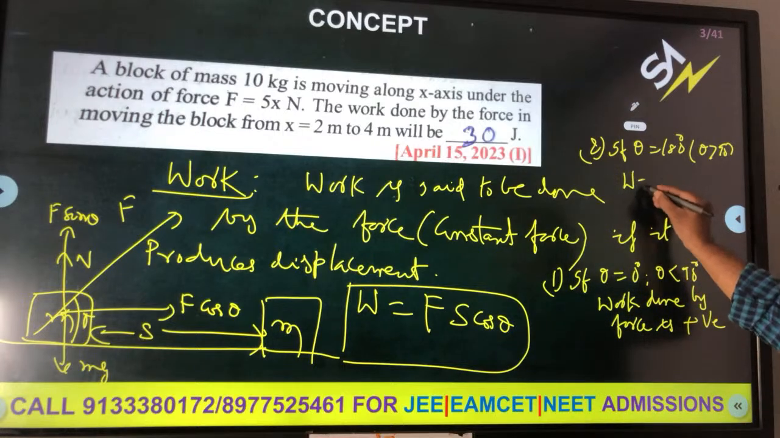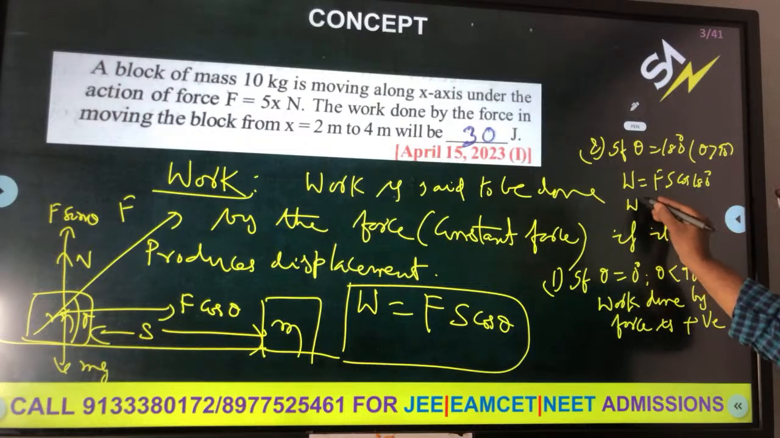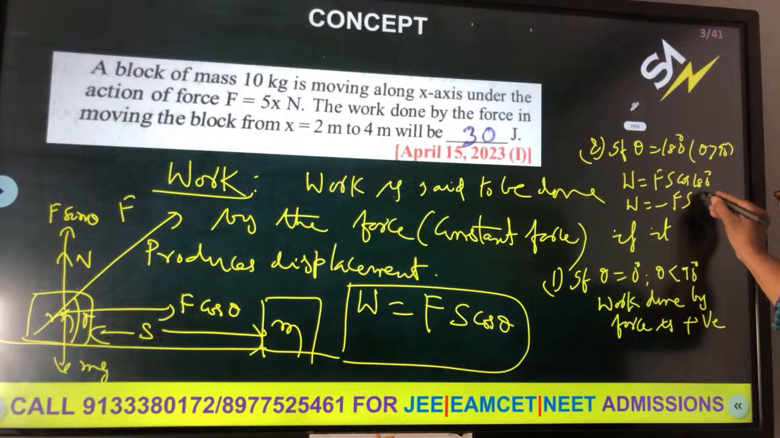W is equal to Fs cos 180. Cos 180 means minus 1. This is negative work. Work done is negative here.